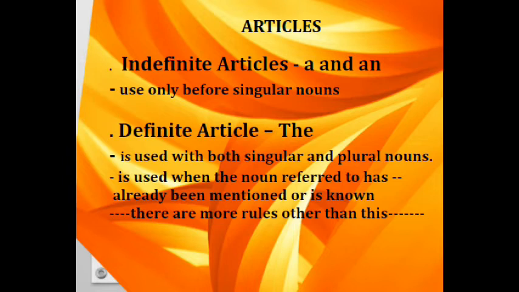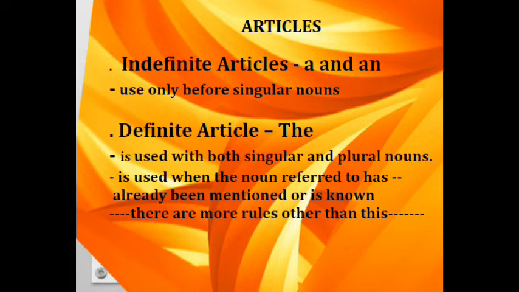There is one more rule. You use the article a before a singular noun that begins with a consonant sound, and you use an before a noun that begins with a vowel sound, and you already know what vowel sounds and consonant sounds are. For example, there is a boy, and another example, there is an umbrella.